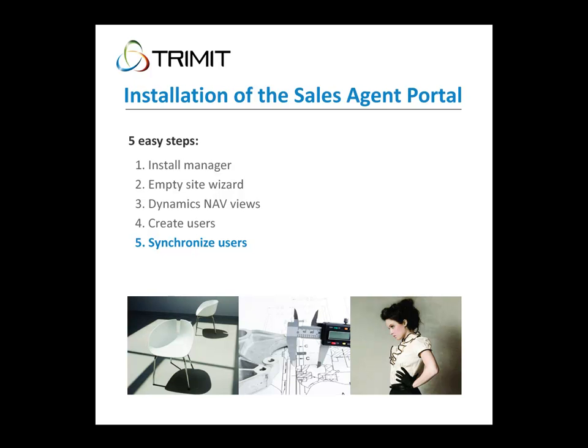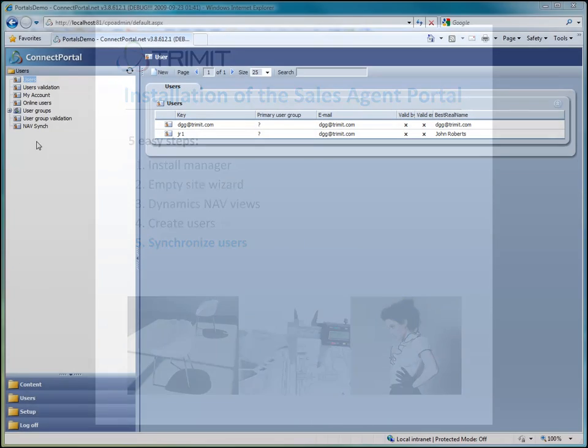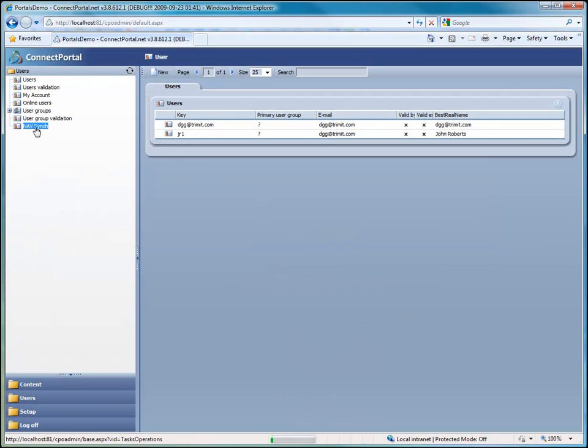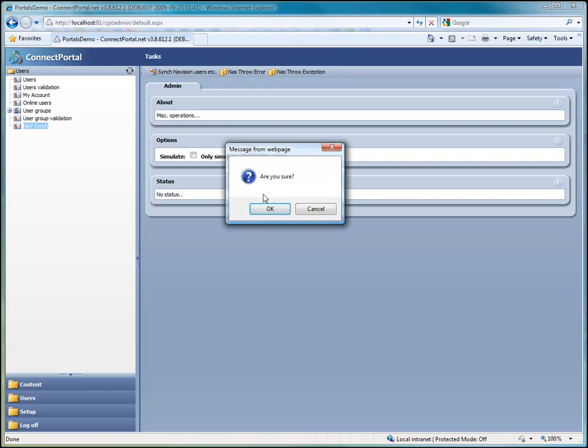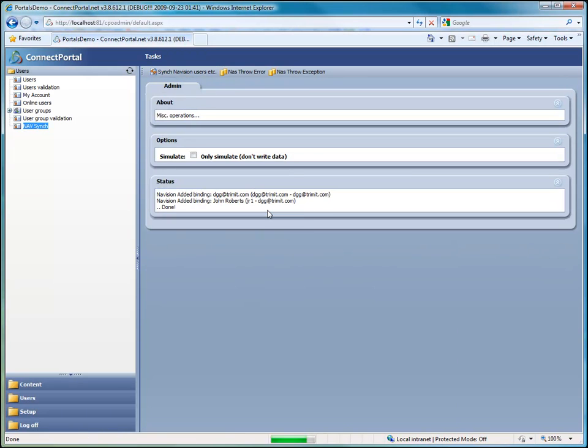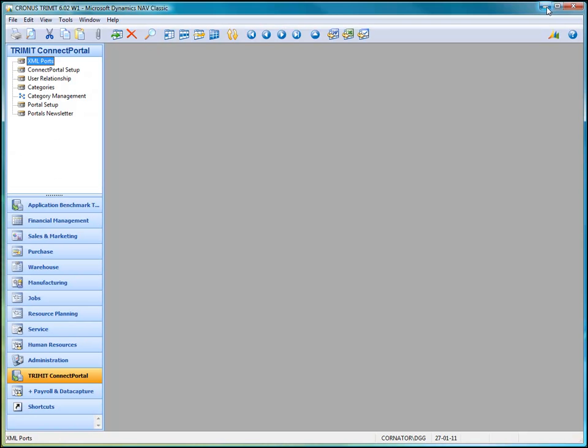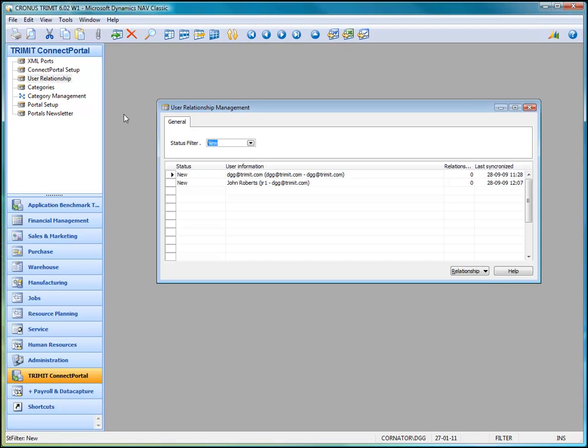So now all we need to do is to synchronize the users. First of all, within the Connect Portal admin, we choose Nav Sync, and then we click on Sync Navision Users. Then we go into Dynamics NAV once again, and we set up the user relationship with the user that's just been synced from the Connect portal.